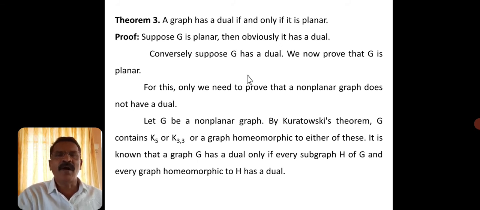Now the converse part, what will we consider? Suppose G has a dual. We now prove that G is planar. For this, we need to prove that a non-planar graph does not have a dual. To prove G is a planar graph, it is sufficient to prove that non-planar graphs have no dual.